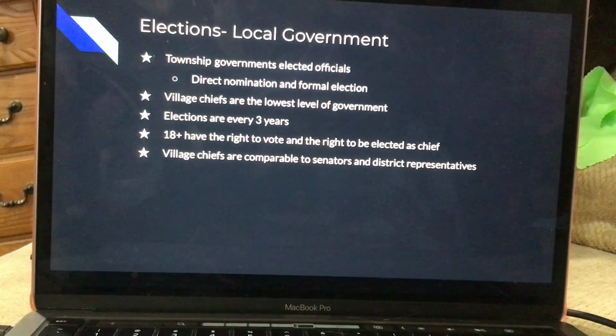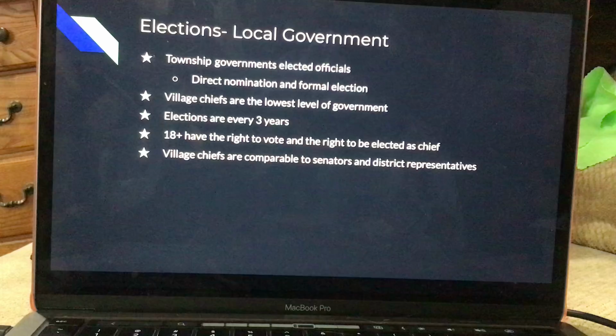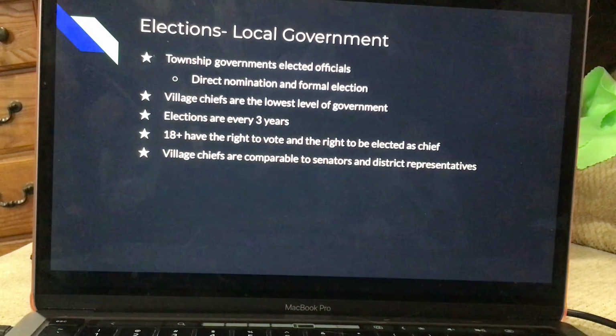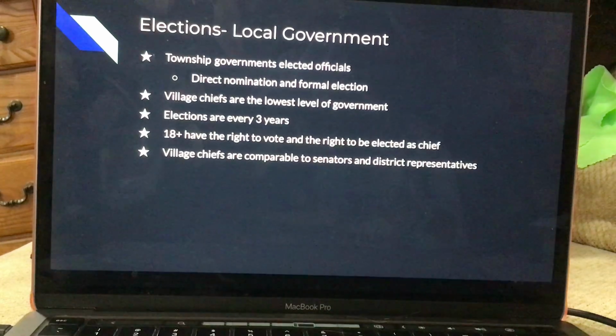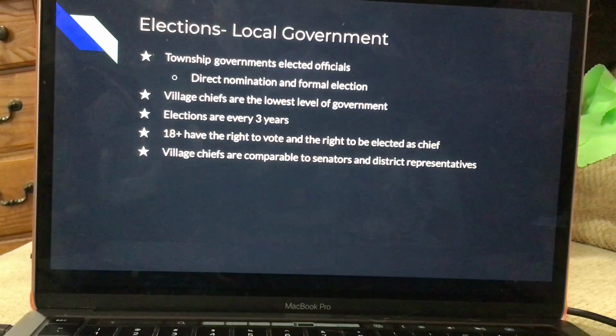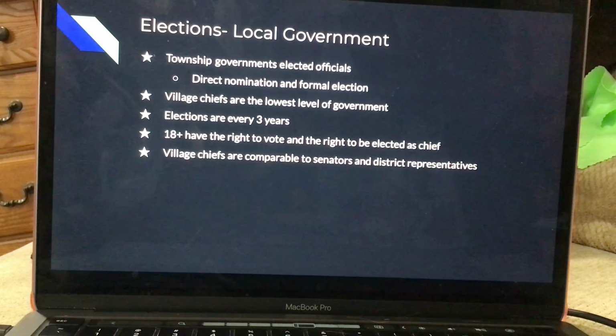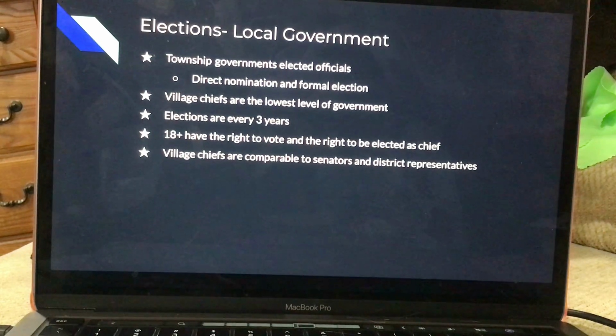Elections in the local government are different, however. Township governments and elected officials are considered candidates by direct nomination and formal elections. Village chiefs are the lowest level of government currently, as there are less than 2,000 votes for every election. Elections are once every 3 years, and you must be 18 years or older to participate in the vote or to be elected as a chief. Village chiefs are very comparable to U.S. senators and district representatives, as they have very similar tasks to take care of.